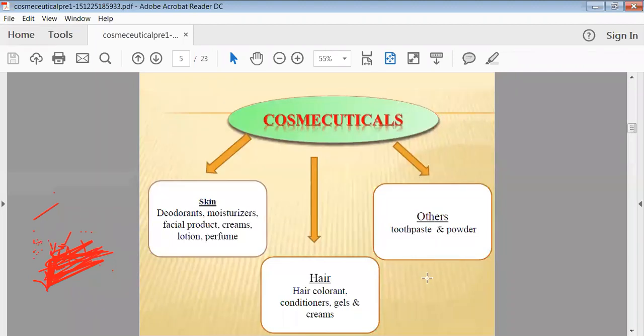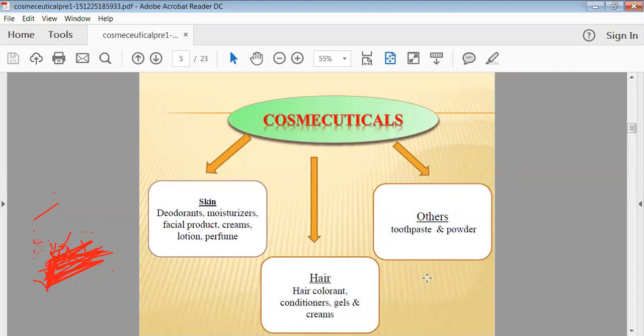Now the cosmeceuticals are broadly utilized for the skin, for the hair, and any other purpose. Most of the cosmeceuticals are utilized as deodorants, moisturizers, and facial products. We can say a larger proportion of cosmeceuticals are used for facial care purposes. Then various creams are prepared for the skin, and various lotions are used or prepared. So these are the cosmeceuticals which are utilized for the skin.